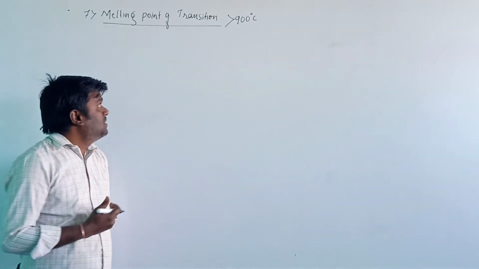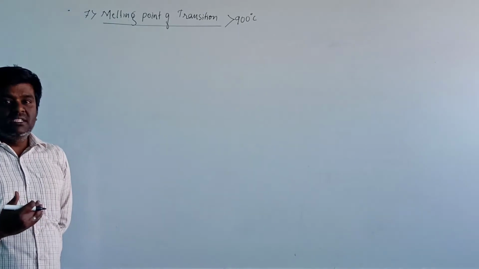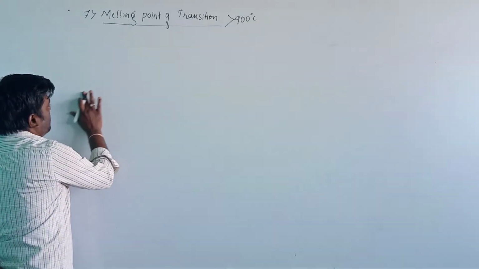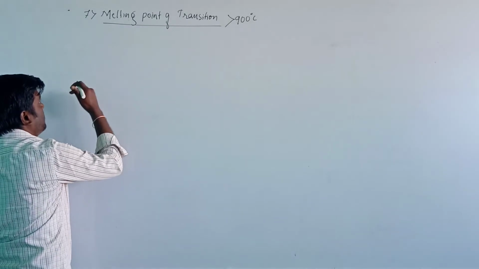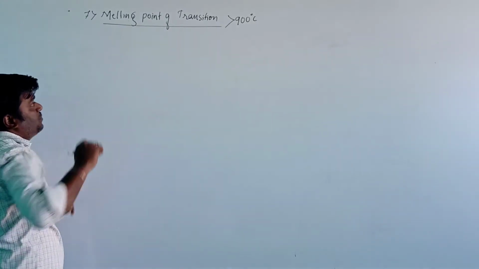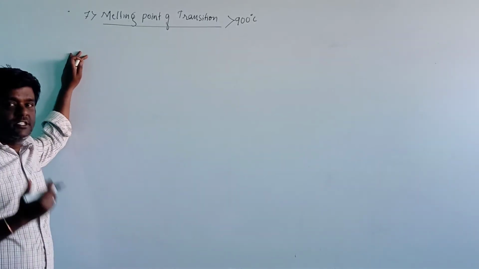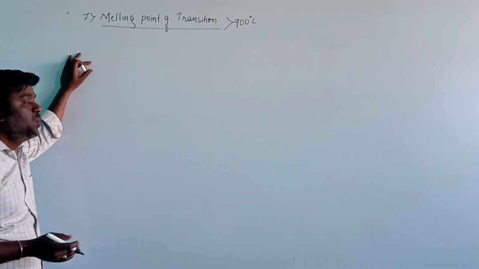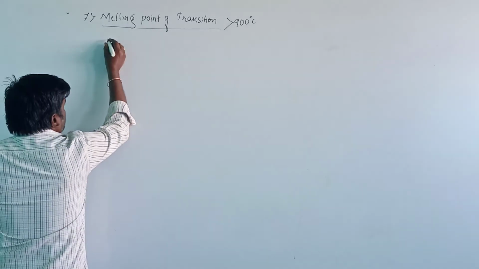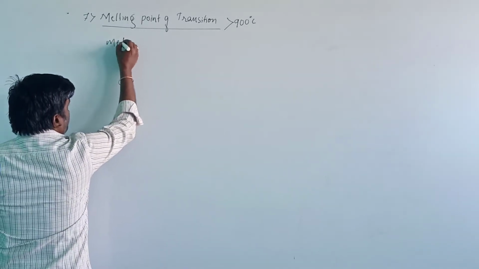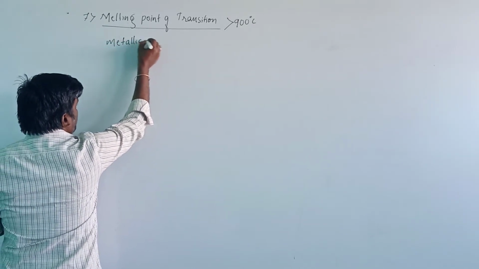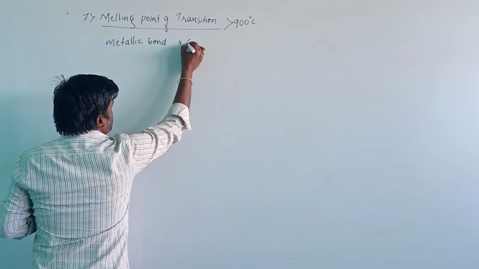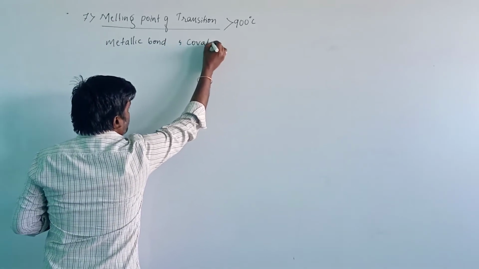Why is this? The melting point is greater than 900 degrees Celsius because when we observe the bonding in the transition elements, it has the capacity to form metallic bonding as well as covalent bonding.